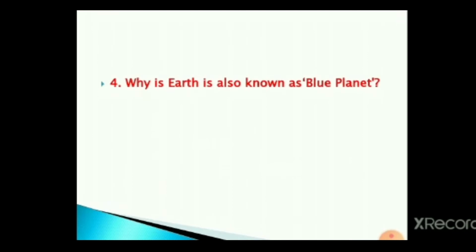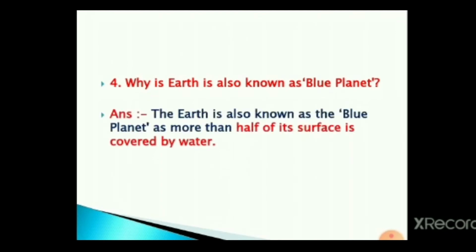Next one, why is Earth also known as the blue planet? The answer, the Earth is known as the blue planet as more than half of its surface is covered by water. Three-fourths of the Earth is covered by water, so it is also called the blue planet.